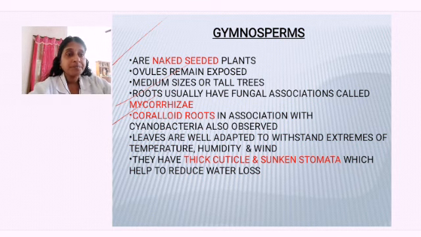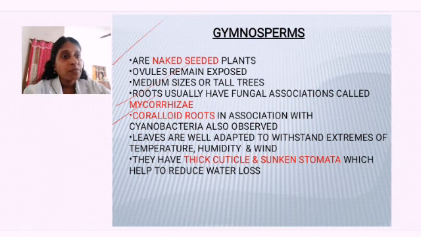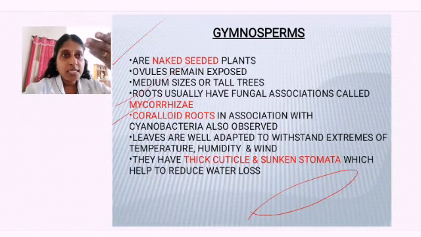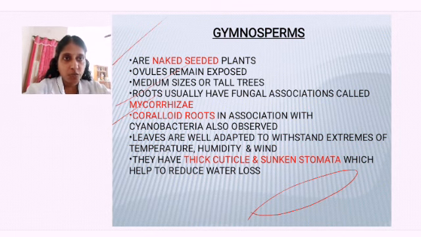That is the next thing. Now another characteristic of this gymnosperm is that they are having a thick cuticle and sunken stomata. So if you are seeing a leaf, what is a cuticle? You have seen the waxy coating. So when you are seeing a leaf, you would have seen a shiny layer of the leaf, isn't it?